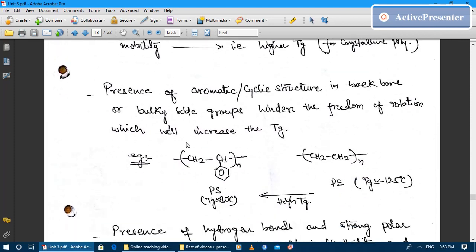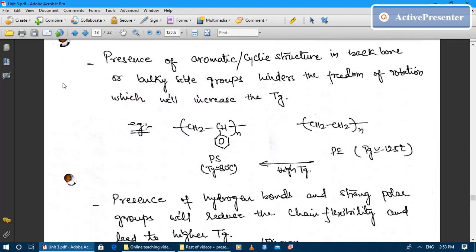Now the third point is the presence of aromatic or cyclic structure in the backbone of the polymer, or the presence of bulky side groups. They will hinder the freedom of rotation, which will increase the glass transition temperature.